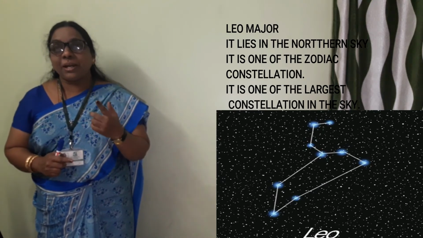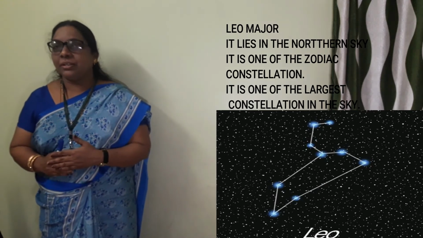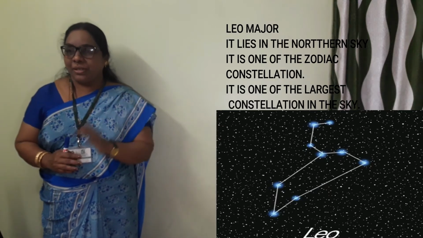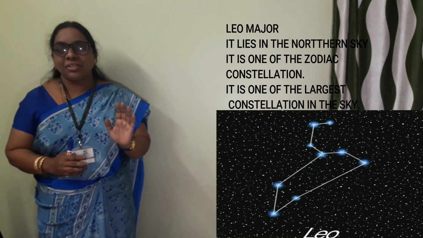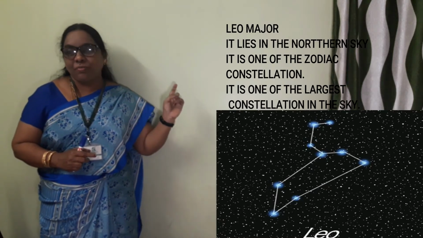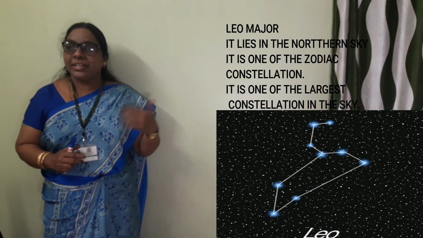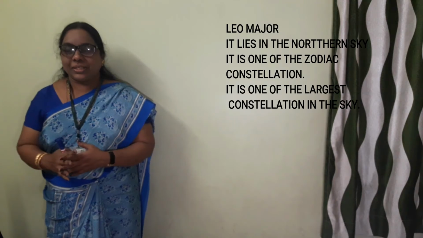The first one I explained was Ursa Major, the second one we studied was Orion, the third one is Cassiopeia, and the fourth is Leo Major. Okay, children, about these four constellations and the stars, there is a small video I am forwarding. Please observe the video also. In the next class, we'll study the solar system.